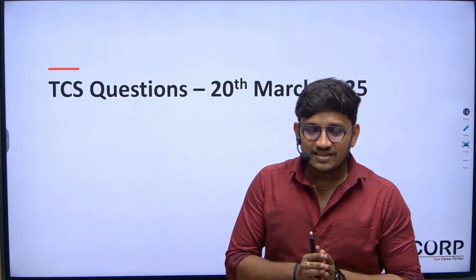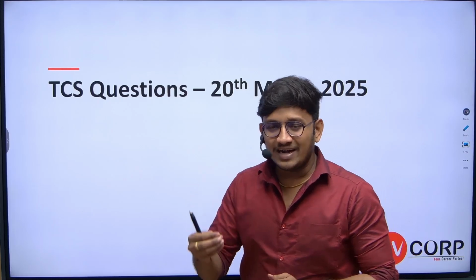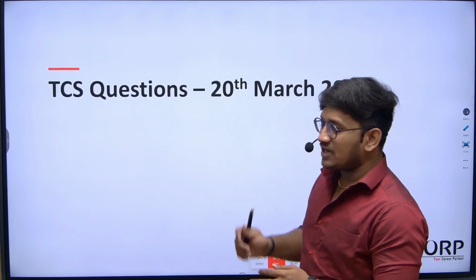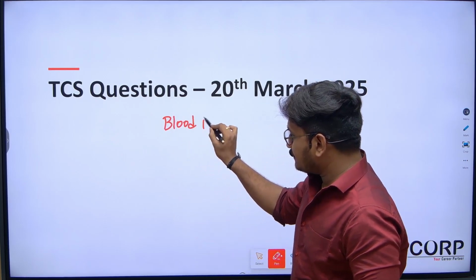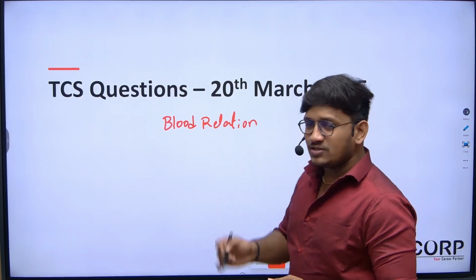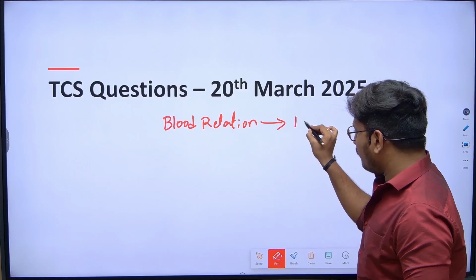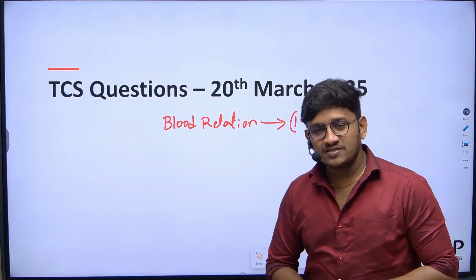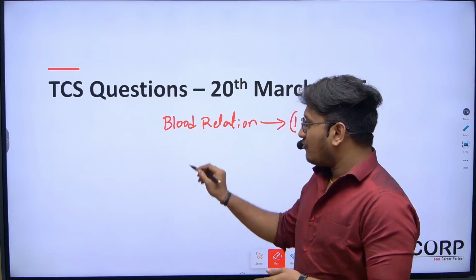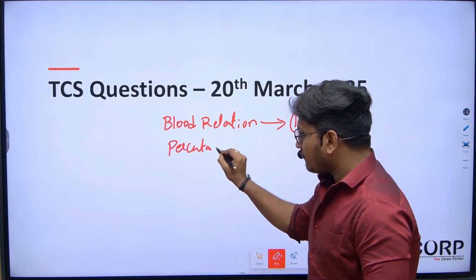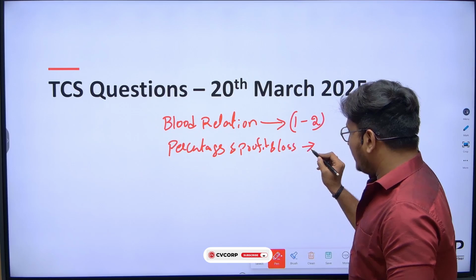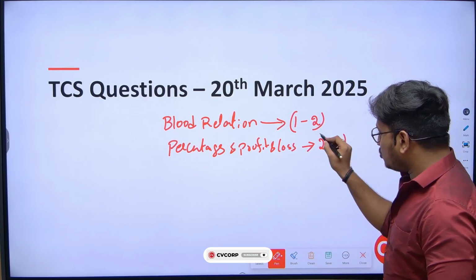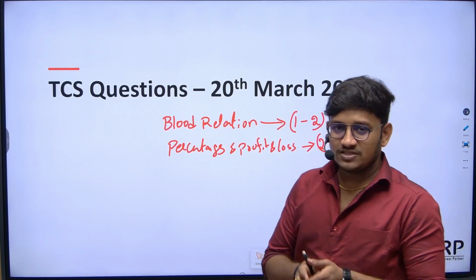As we discussed many times, in the TCS NQT exam they are mostly giving the questions which we already expected. Let's take an example on 20th March, the approximate questions. We can take blood relations. On each and every slot, minimum 1 to 2 questions students are experiencing from blood relations, and even from percentages and profit and loss. Even from these, students are expecting 2 to 3 questions in each slot.